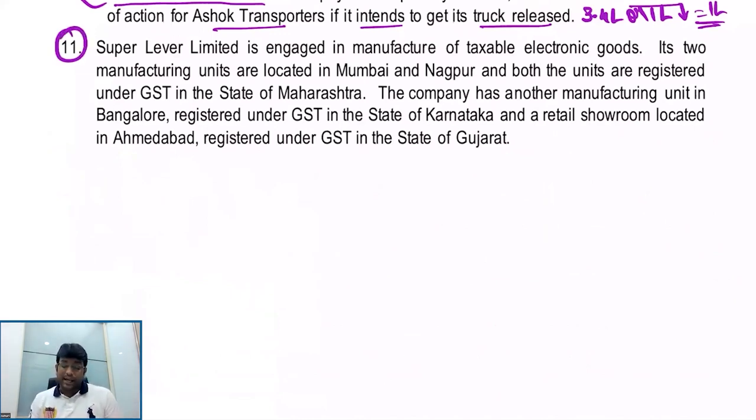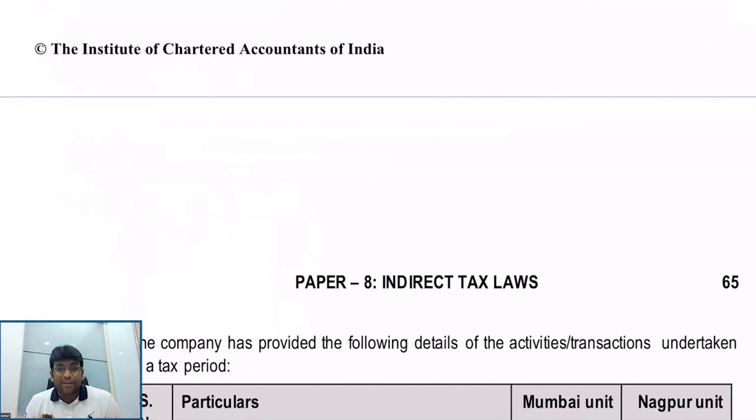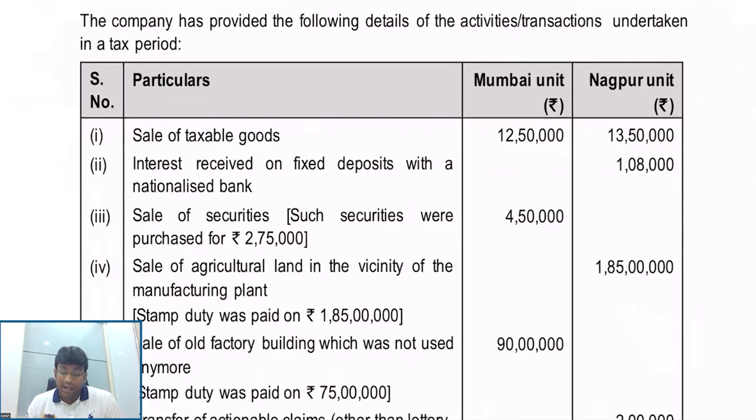Next, 11th question. Super Lever Limited is engaged in manufacture of taxable electronic goods. Its 2 manufacturing units are located in Mumbai and Nagpur, and both are registered in the state of Maharashtra. The company has another manufacturing unit in Bangalore, registered under GST in the state of Karnataka, and a retail showroom located in Ahmedabad, registered in the state of Gujarat. So there are 2 units in Maharashtra, 1 unit in Karnataka, and 1 unit in Gujarat. Be careful. The company has provided the following details of the transactions undertaken in a tax period.